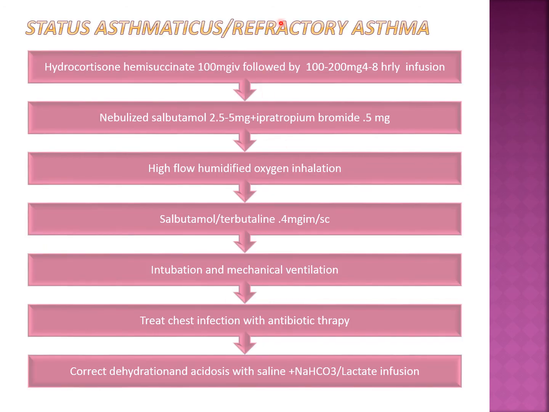And now coming to the last slide of this lecture and the last part which can be asked as a short note, the treatment of status asthmaticus, which is also called refractory asthma.